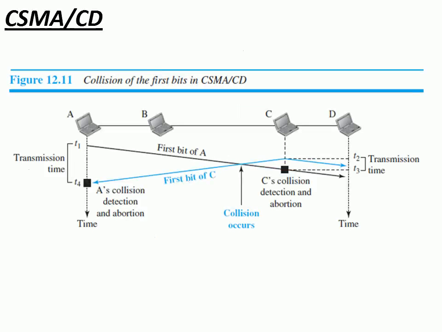So the next one we have is CSMA/CD. It stands for carrier sense multiple access with collision detection. Here, all the stations are able to detect the collision. That is, whether the transmitted data has successfully reached the destination side, or whether it collided in between. The information can be gained here, right?